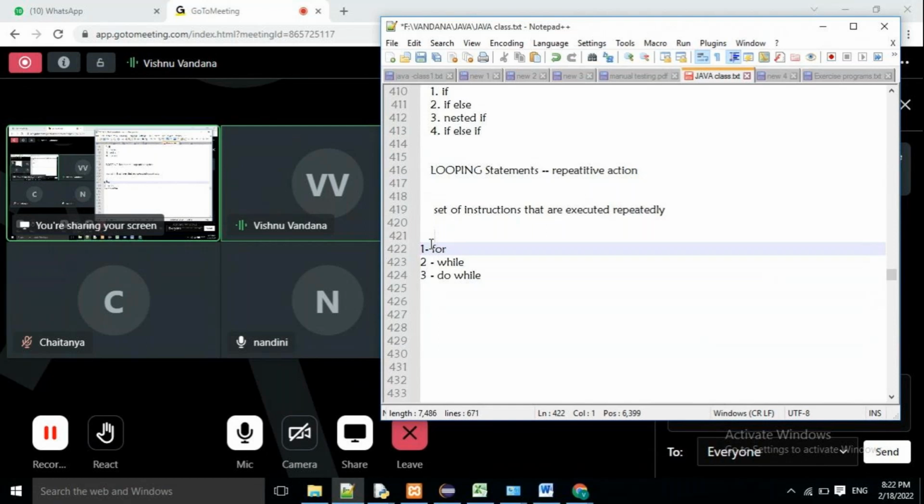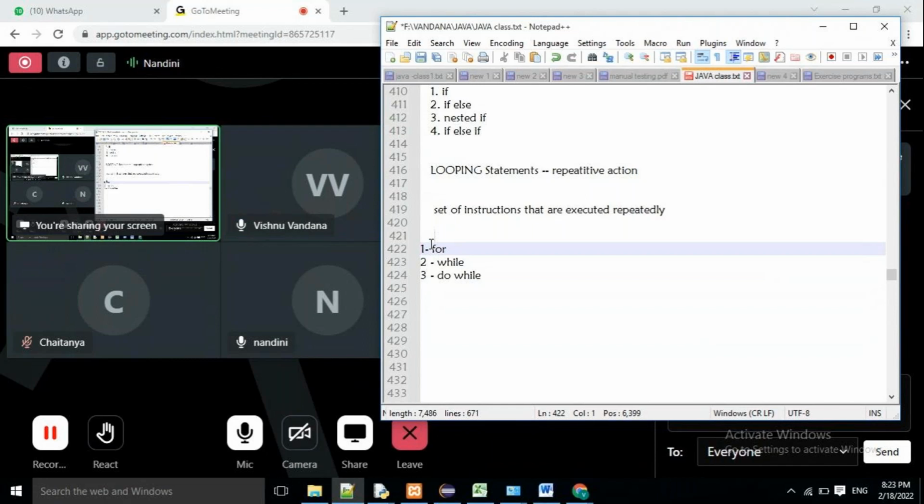Any other example which you would like to state? What are the repeated actions which we perform in our day-to-day life? We wake up, freshen up, have breakfast, lunch and dinner. These are the type of routine activities which keep on repeating.